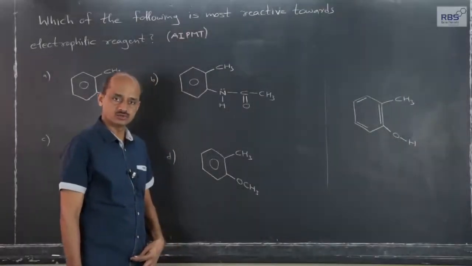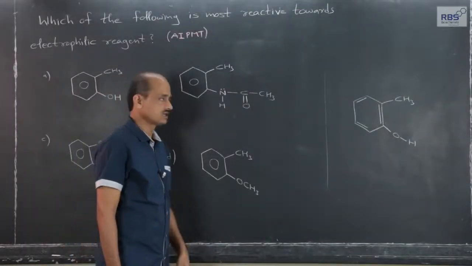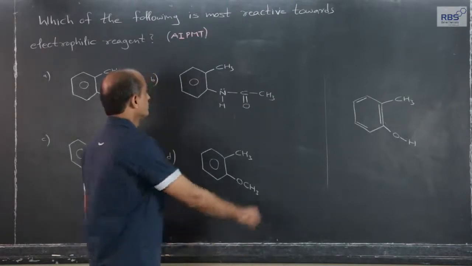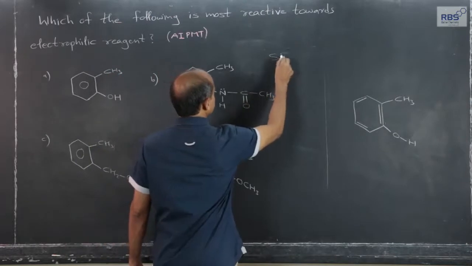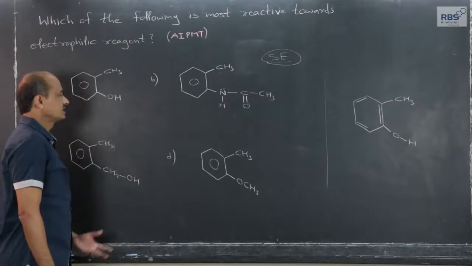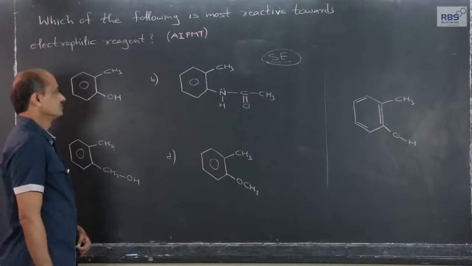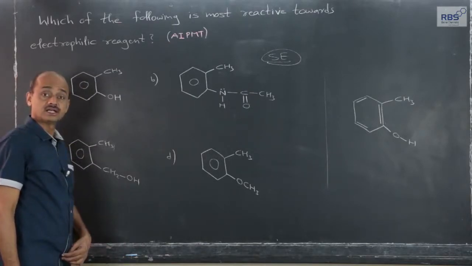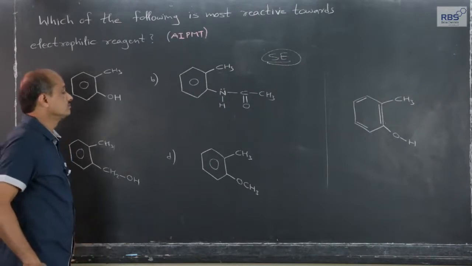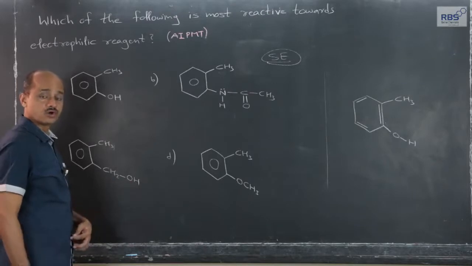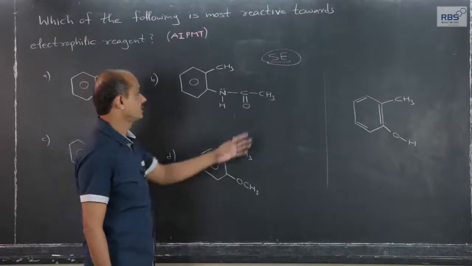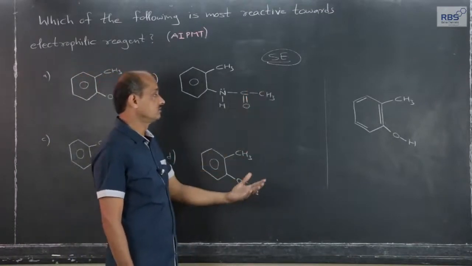Let us consider one more interesting question related to electrophilic substitution reaction, SE reaction, especially in aromatic ring. Bromination, alkylation, acylation, various other examples, sulfonation, nitration, all come under what we call electrophilic substitution reaction.